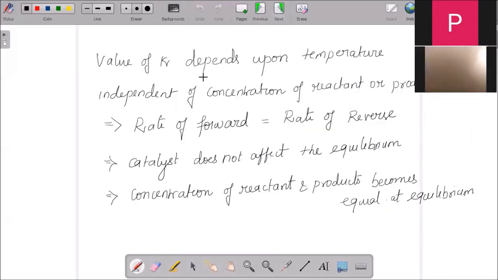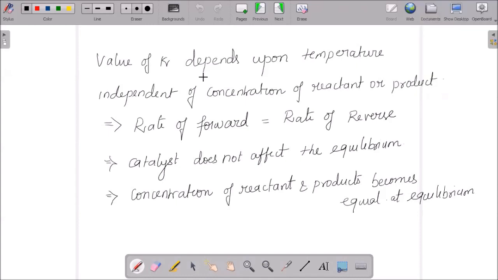And when we are talking about the equilibrium constant, what is the dependency? We take the equilibrium constant value to be K. When K is the equilibrium constant, we should consider the factors it depends on. The value of K depends upon the temperature, and it is very important to note that it is independent of the concentration of the reactant.